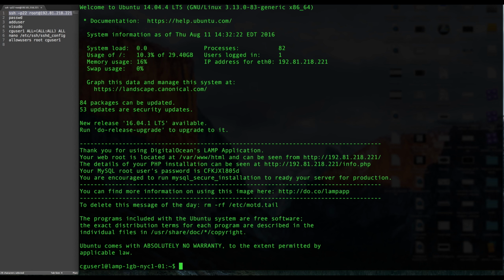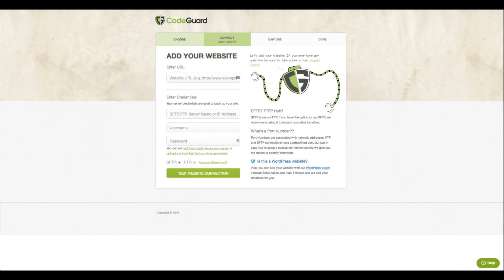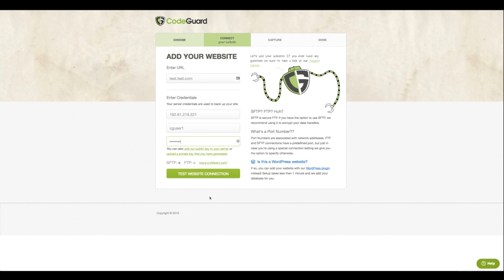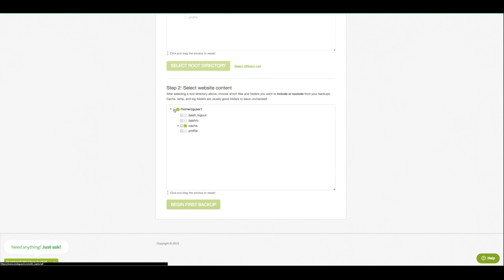Now, what we have to do is to just go over into CodeGuard and input the information that we know now. So here you can see that we're at the Add Your Website page. Now that we have everything all set up, we can go ahead and test the website connection. Now that we're here, you can see that everything's gone through just fine, so we can capture the code. You select the root directory as home, or you can go ahead and go into the directory that you would like to. Now from here, we can go ahead and click on all of the content that we want to back up and then go to begin first backup.